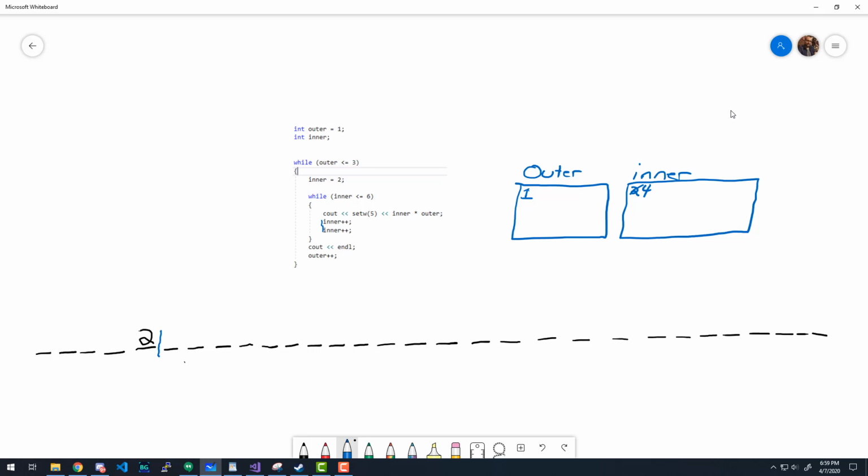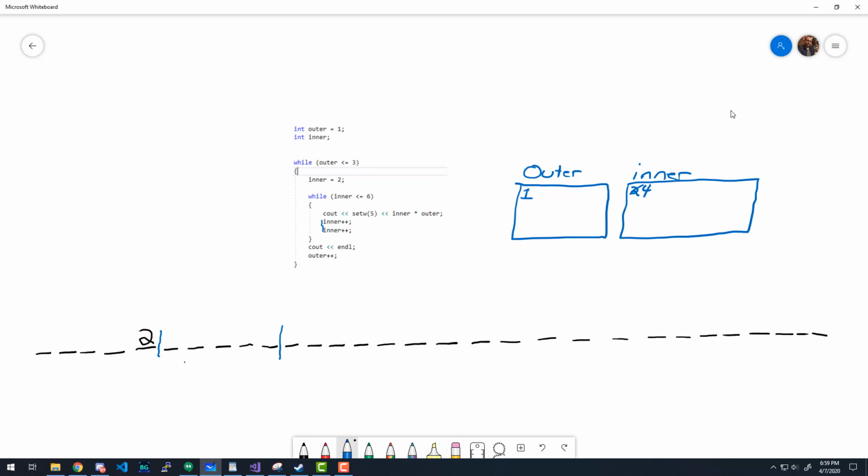So we go back to the top and we say, while inner is less than or equal to 6. Well, 4 is less than or equal to 6. So we go back in. And then we cout another setw of 5. So 1, 2, 3, 4, 5. Just like that. And now we have inner times outer. So 1 times 4.